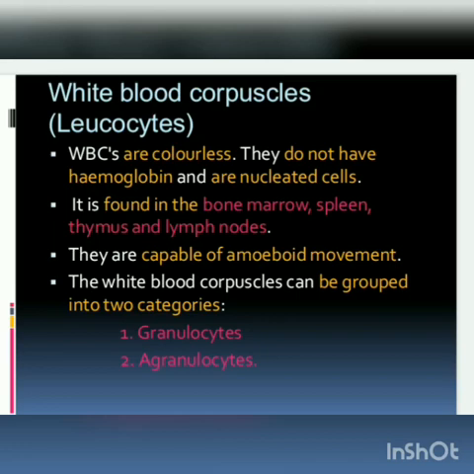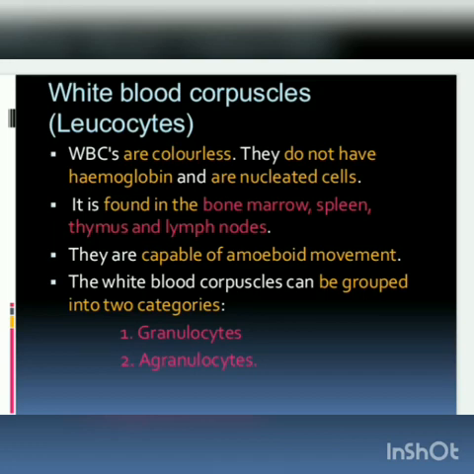So in all those four areas, the white blood corpuscles called leukocytes are found. They have amoeboid movement. This capability helps the white blood corpuscle to carry some unwanted microorganisms which enter our body.